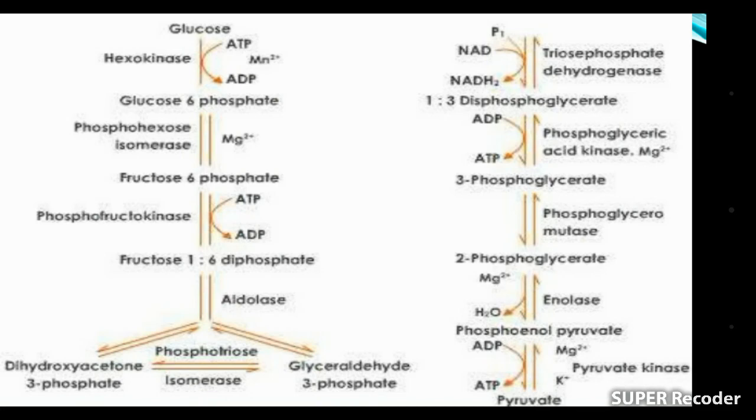This is known as the payoff phase. In the payoff phase 4 ATP are produced and 2 ATP are used, as I discussed earlier in the preparatory phase. So net we gain 2 ATP. Just 2 ATP are produced in the glycolysis process.